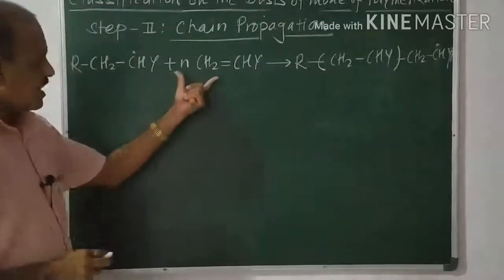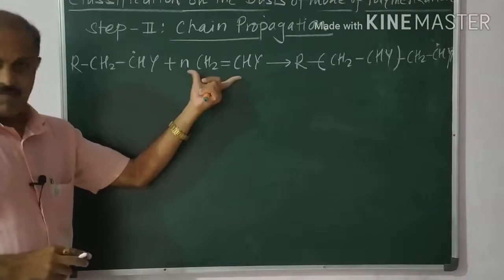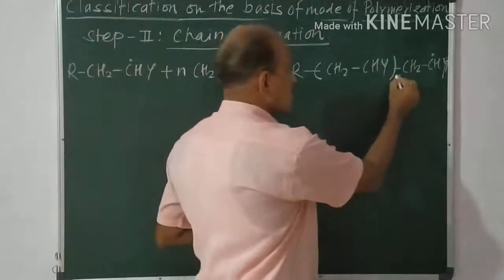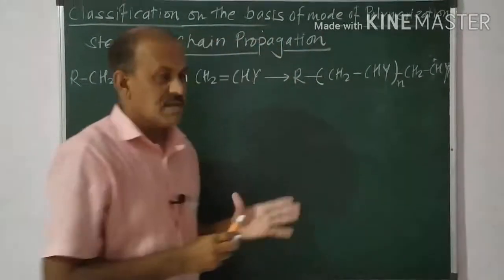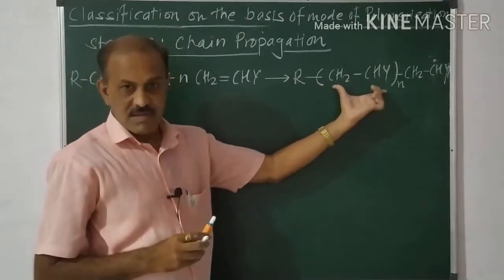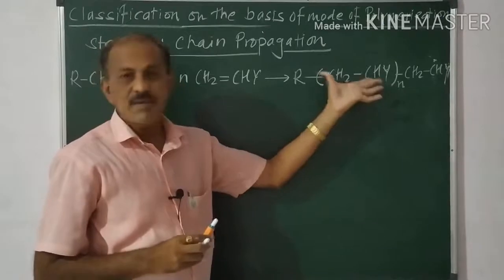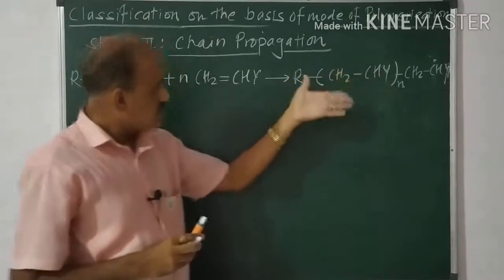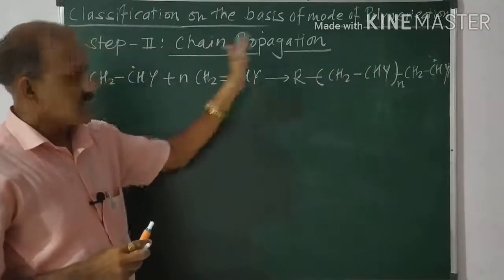As we have taken n numbers of vinyl monomers, we can write it like this. This indicates that a large number of molecules are formed by the repeating of this, having a high molecular mass. Such propagation is called chain propagation.